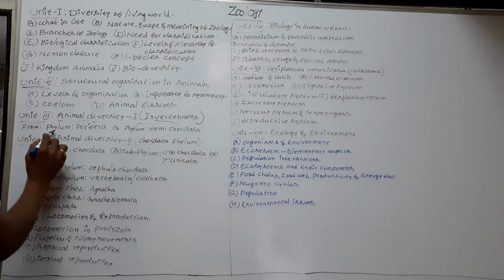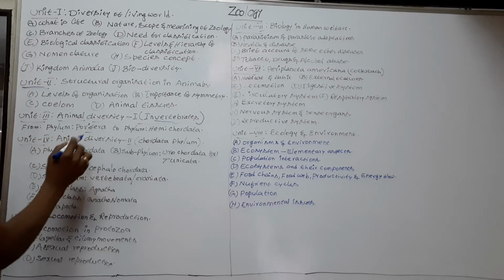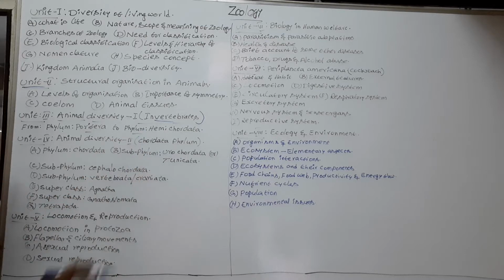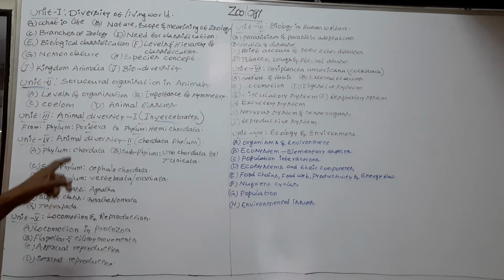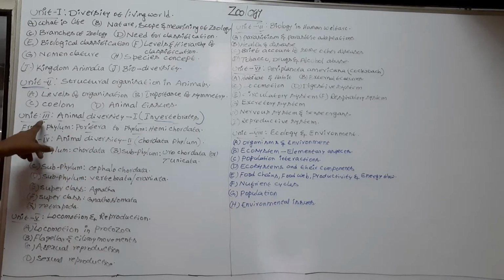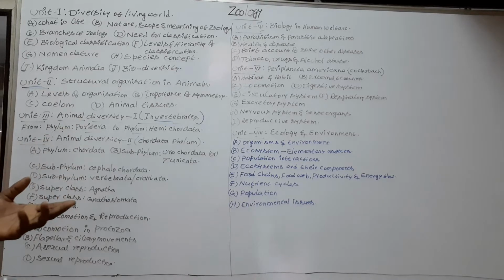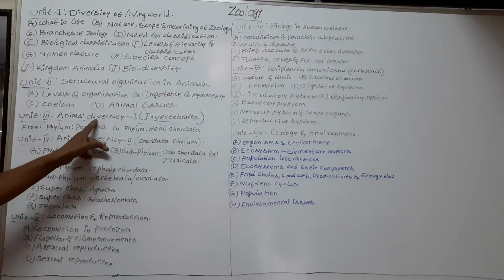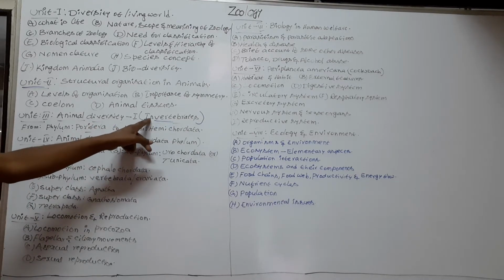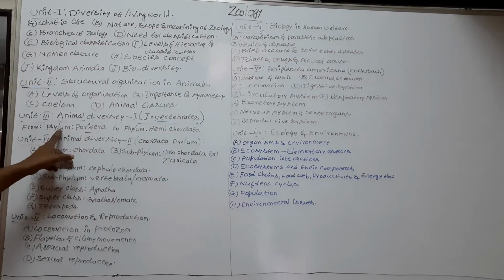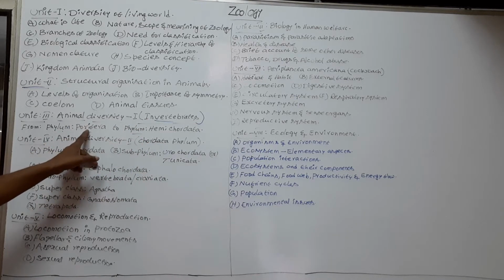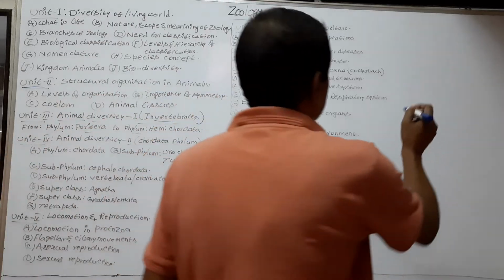It begins with phylum Porifera and ends with phylum Hemichordata. So in the third unit we discuss the characters and classification of invertebrate phyla. First phylum is Porifera.